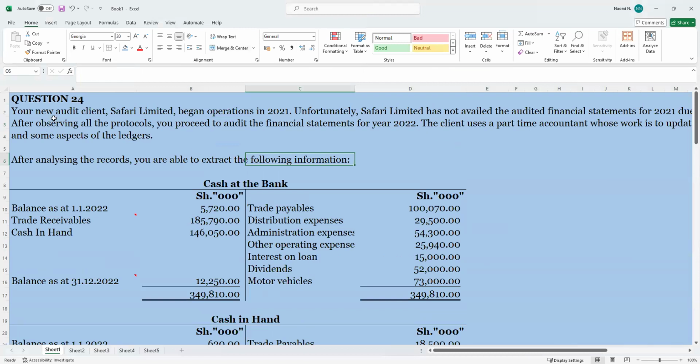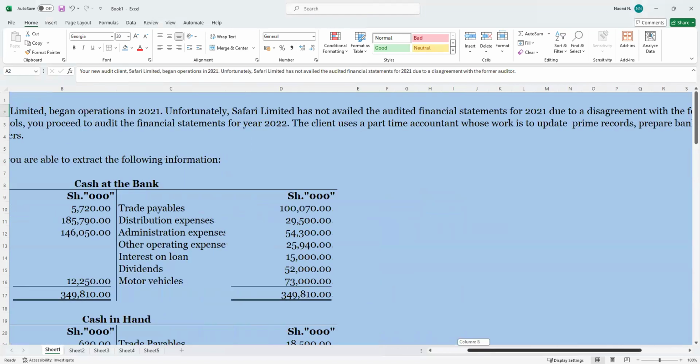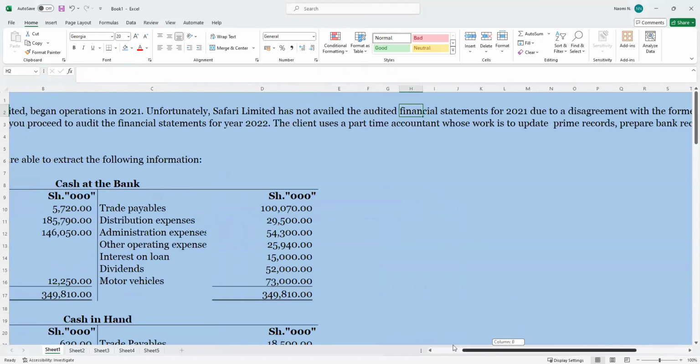So question number 24, you have your new audit client, Safari Limited, began operation in 2021. Unfortunately, Safari Limited has not availed the audited financial position for 2021 due to a disagreement with the former auditor.